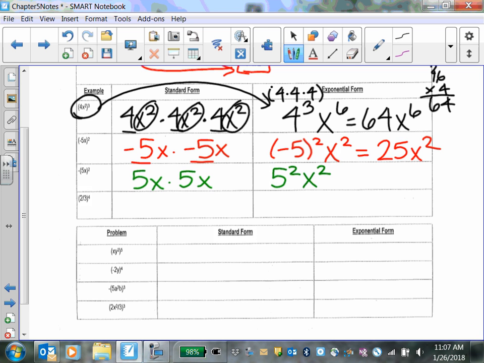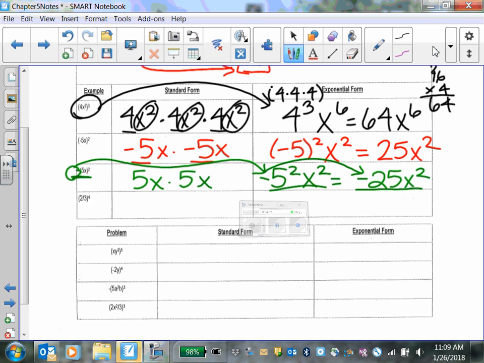You can leave it like that, but if you do, don't forget to come back for the negative. Basically, you're adding the negative on. Or you could also write 5 squared is 25, x squared, but then again, don't forget the negative. So it's actually negative 25x squared, because the negative is on the outside. That negative just gets applied at the very end.